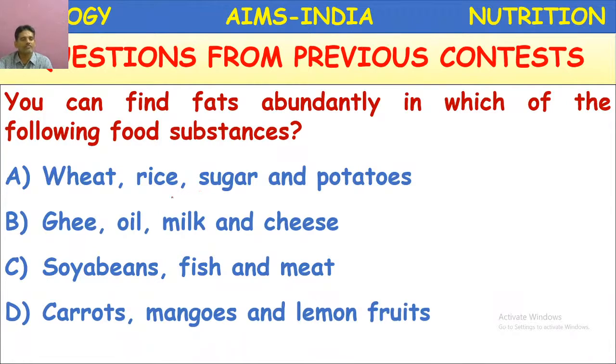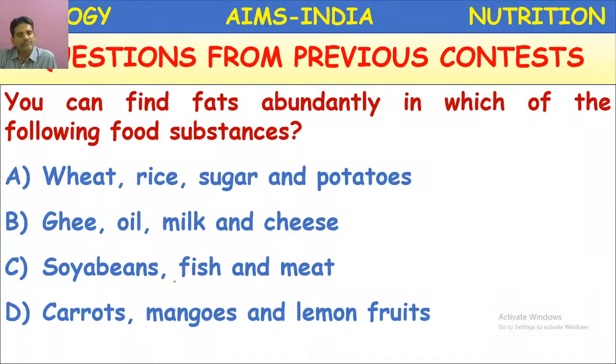So here analyze the options given. In the question, fat rich food material is asked. What is the correct option? The first option, wheat, rice, sugar and potatoes. These are all rich in carbohydrates. The second one, ghee, oil, milk and cheese. These contain protein and fat.